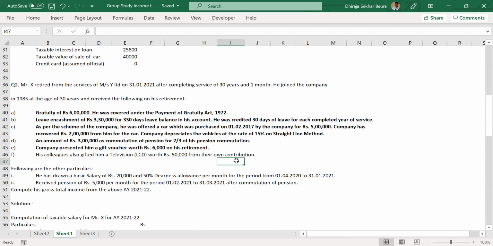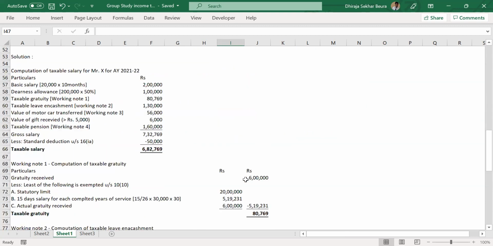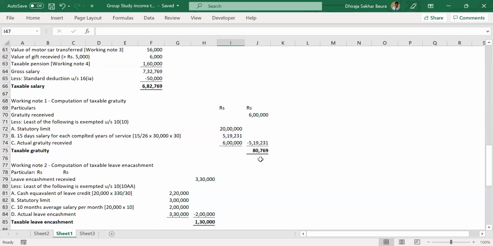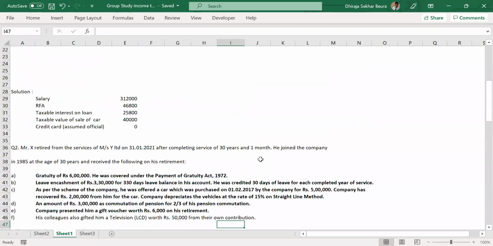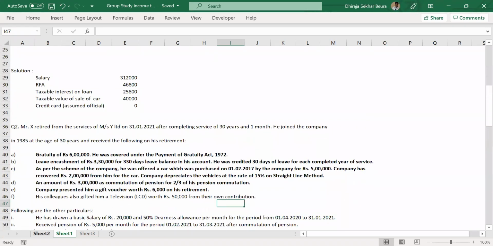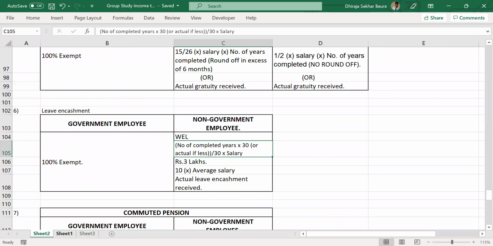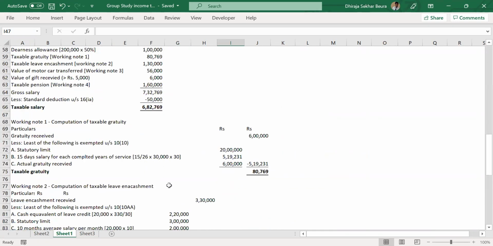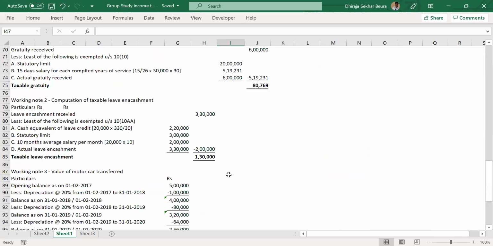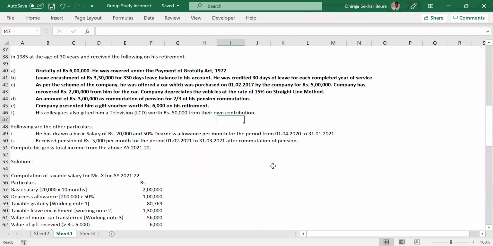He will be eligible for 3 lakh only, right? Sorry, come again. He will be eligible for 3 lakh only, right? That is the lowest. No, 3 lakhs is the incorrect answer. B, okay.